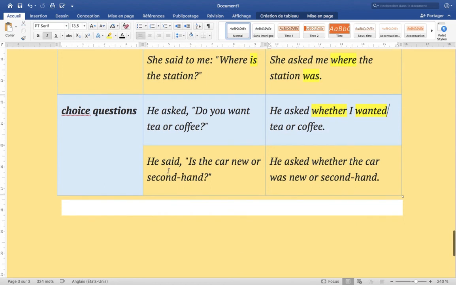Then we have: he said, "Is the car new or second hand?" So he asked whether the car was new or second hand. What do you think you're going to look for? You're going to look for verbs. We are going to look for verbs and turn them into the correct tense.